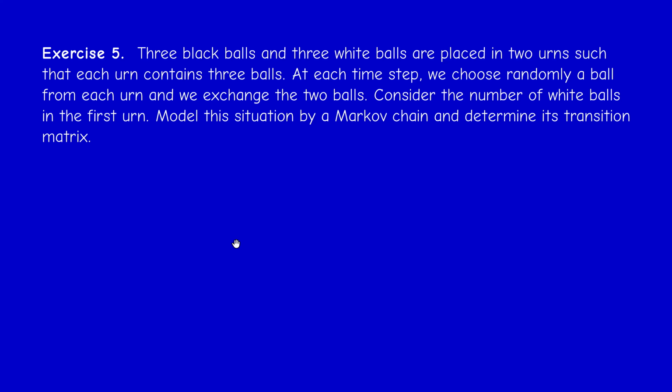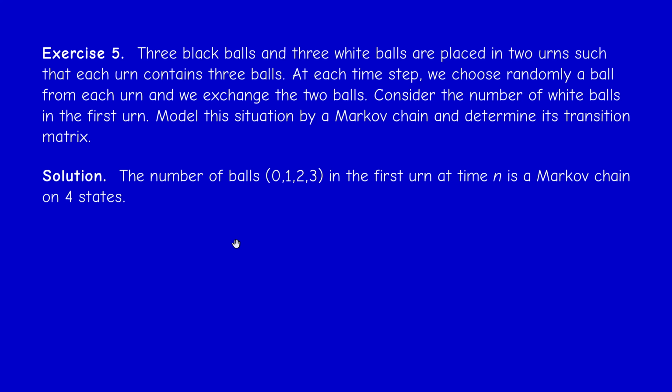Okay, the course is not just about computations and proving theorems, it's also about modeling. So here, why is it a Markov chain? Because we have 4 possible states. If you have 3 balls in the first urn, there could be 0 white balls, 1 white ball, 2 white balls, or 3 white balls. Then we can move from one state to another according to certain probabilities that we will compute now. So it should be clear that we have an object moving between 4 states.